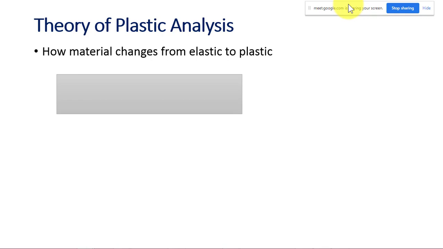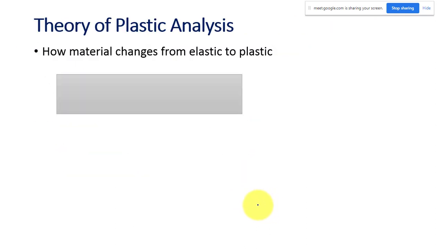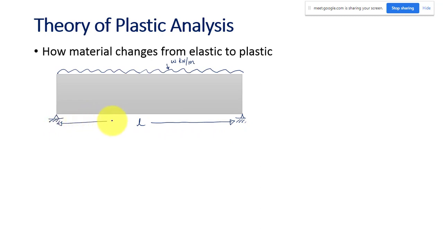So let us take a simply supported beam, for example, and let us take some loading, a uniformly distributed load W, maybe kilonewton per meter. And let us say the span is L.